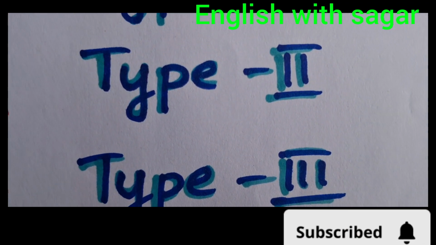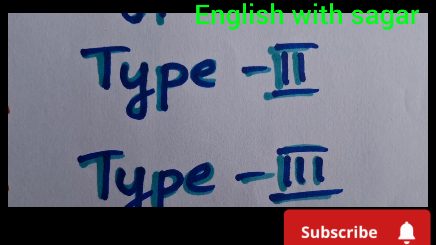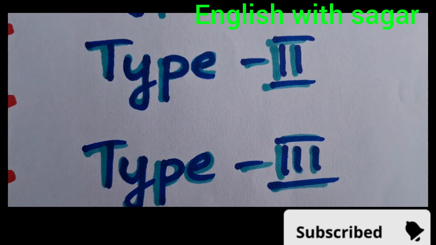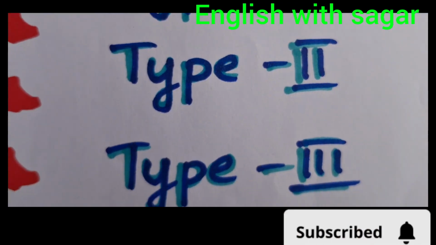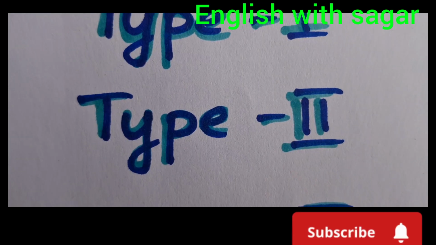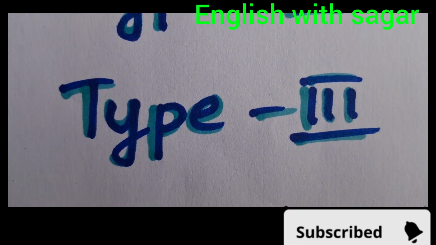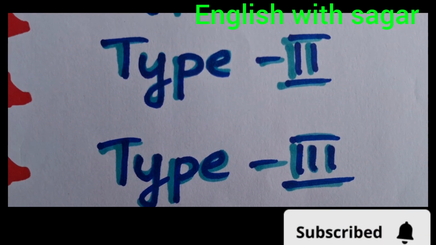Type 2 is also called impossible, improbable, unreal, and imaginary. And type 3 is called unfulfilled; there is no chance to fulfill. In type 2, at least 10% chance is there, but only 10%; 90% is possible only in imagination. And here nothing, zero possibility. So these are called unreal condition clauses.